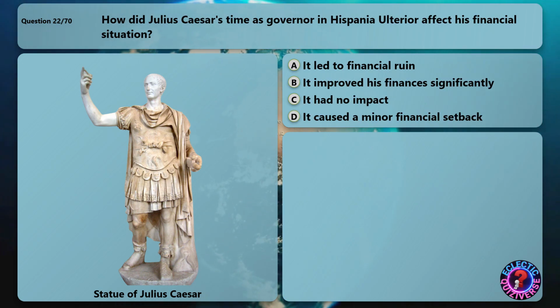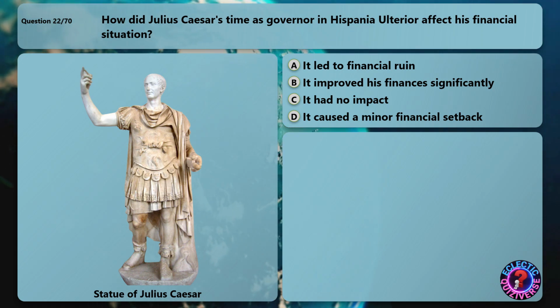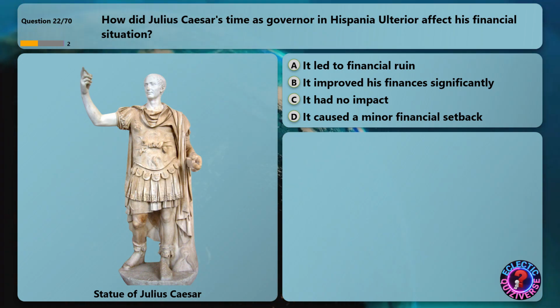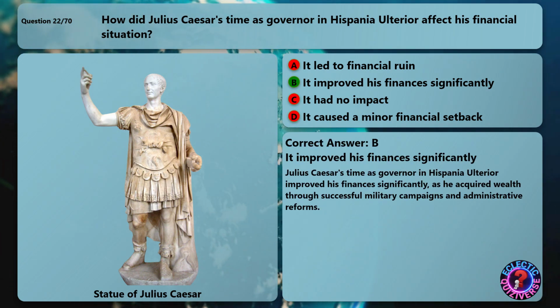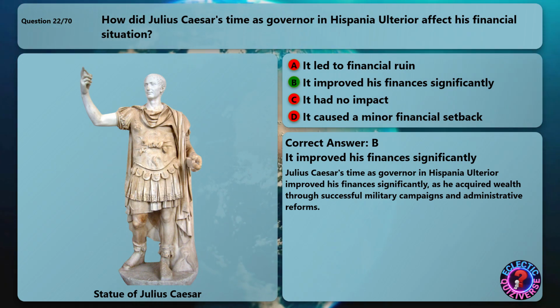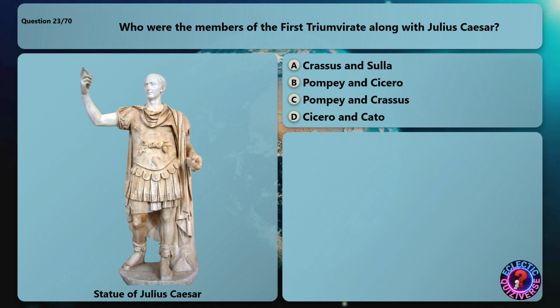How did Julius Caesar's time as governor in Hispania Ulterior affect his financial situation? The correct answer is it improved his finances significantly. Julius Caesar's time as governor in Hispania Ulterior improved his finances significantly, as he acquired wealth through successful military campaigns and administrative reforms.